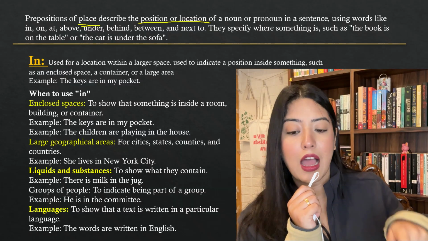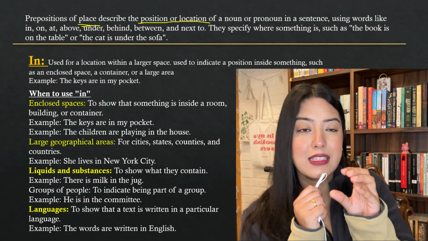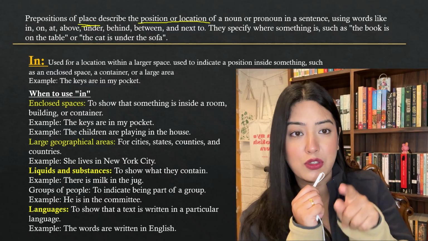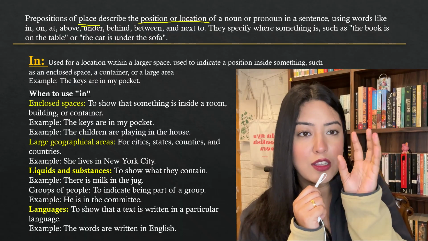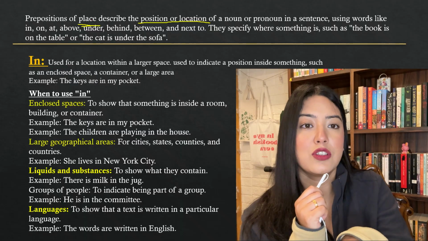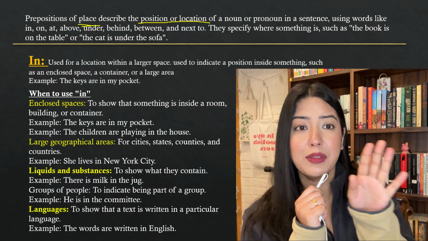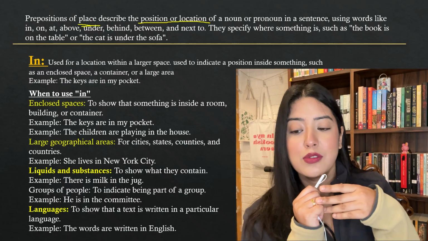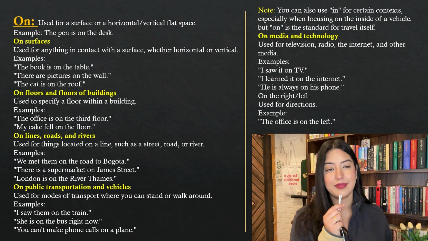So this is what "in" means. This is the preposition "in," and these are the circumstances or situations in which you can use it grammatically correctly. When to use "in" is very, very important. I think this is very simple, very easy. So we're going to move on to the next word, which comes under the prepositions of place.